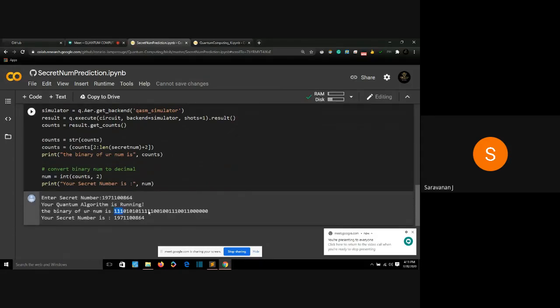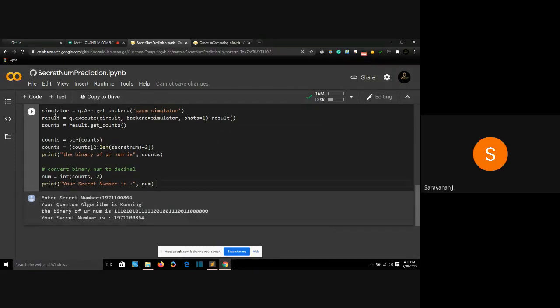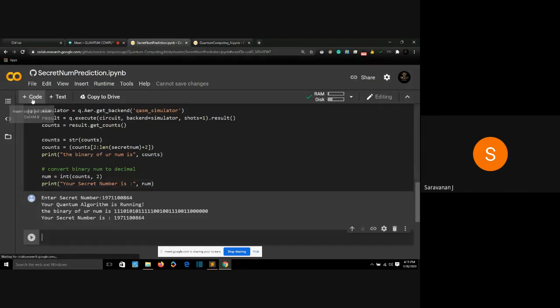The binary of your number is, it's giving me the binary. That's a huge binary. And we are getting your secret numbers: 1117197111000864. What if I want a diagram for this? I'll ask for the diagram for it.